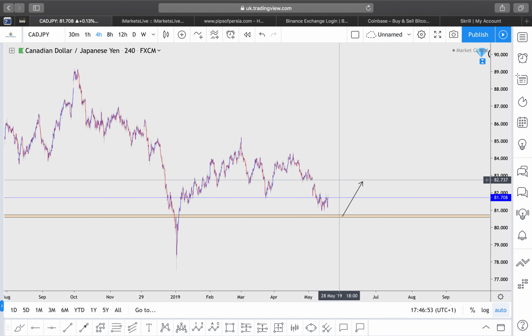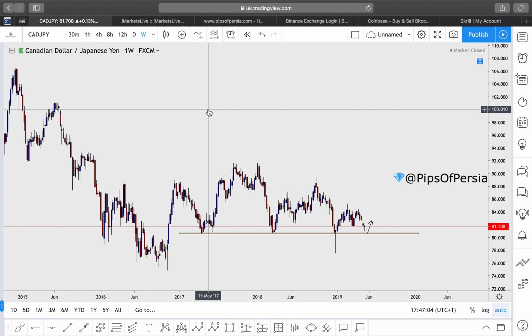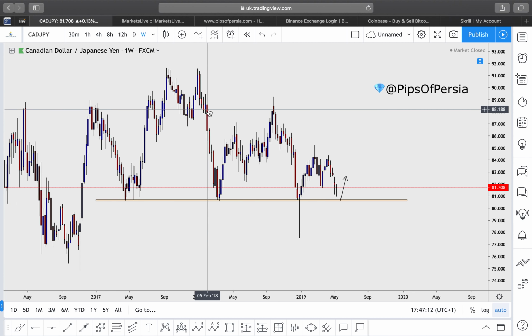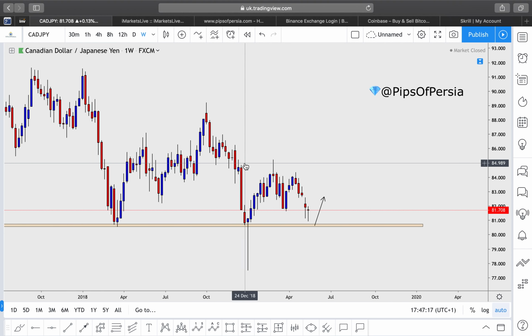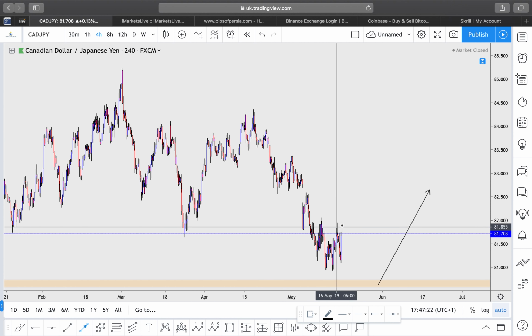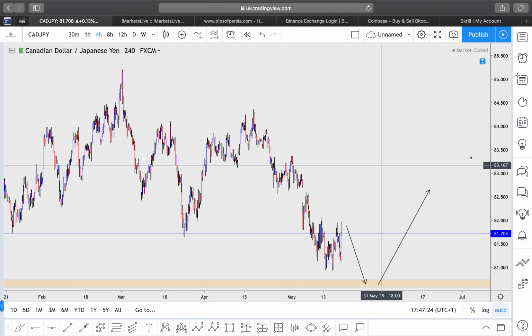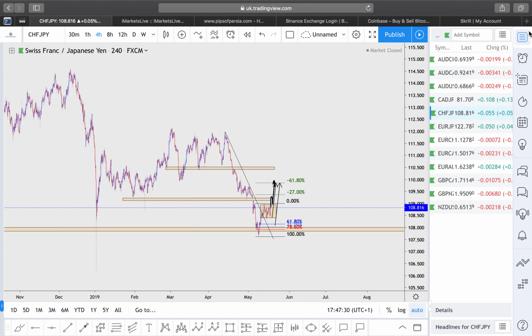Canadian dollar versus the Japanese yen. So assuming Japanese yen is going to go bearish in the next couple of weeks, that would mean that XXX-JPY pairs would look to go bullish, including CAD-JPY. Okay, again, demand zone for CAD-JPY over here, very major reversal zone. Wait for it to tap off that zone. Wait for one final push to the downside before the buy positions look to come for CAD-JPY as well. Very promising setup based on the reversal zone on a weekly time frame.